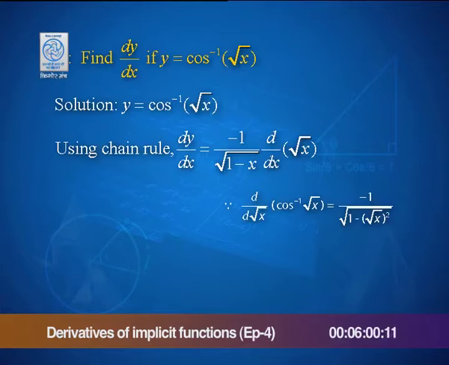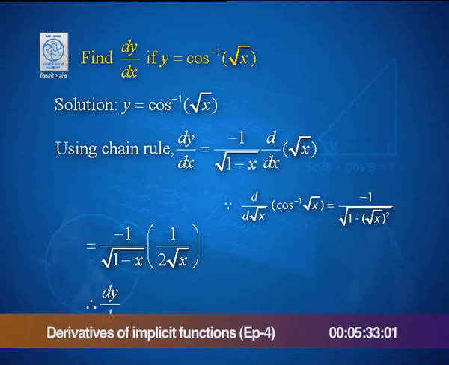The derivative of cos inverse root x with respect to root x by their formula would be minus 1 by root of 1 minus root x whole square. Isn't that so? That simplifies to be minus 1 by under root 1 minus x. And what is the derivative of root x? Nothing but 1 by 2 root x.